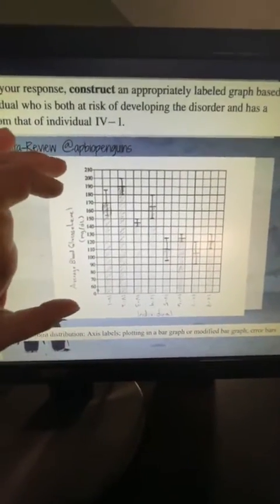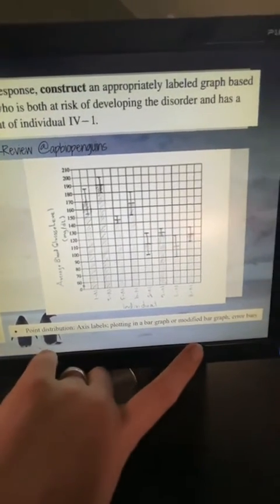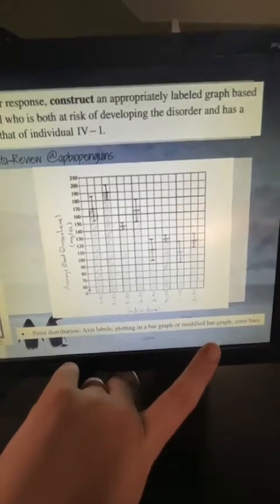So here is what was on the official scoring guidelines. They had this graph, which was made by a certain student. And then, of course, we've got our point distribution: axis labels, plotting bar graph, modified bar graph, and error bars. If you're wondering what a modified bar graph looks like, it looks like you've put a data point at each of the means, and then you have the error bars coming above and below that.